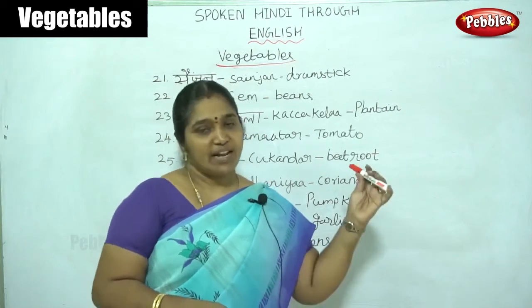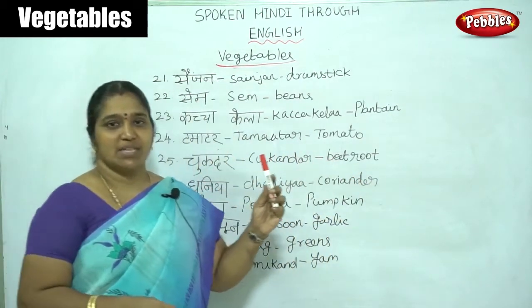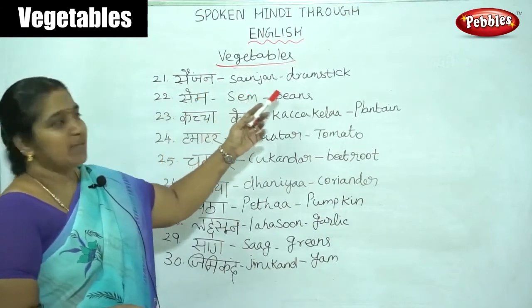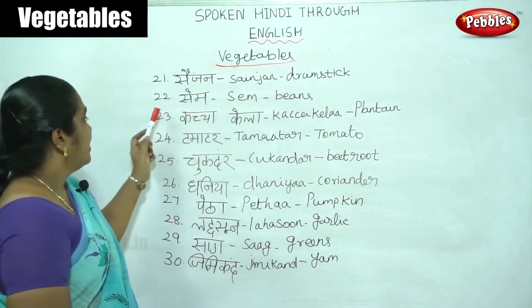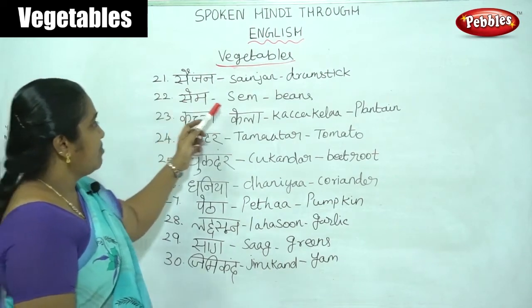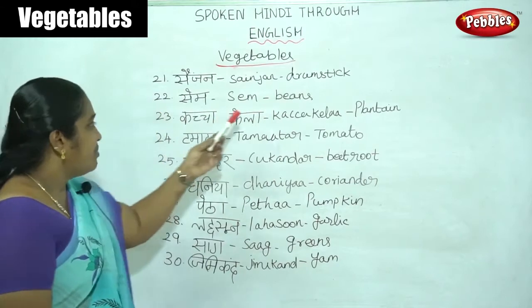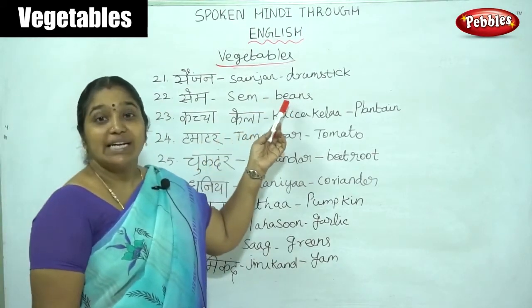Now let us see another set of 10 vegetable names. Here, see, sainjan. Sainjan means drumstick. Okay, drumstick. Then same. Same means beans, which give fiber for our health.